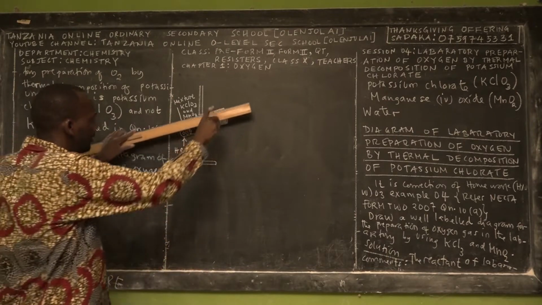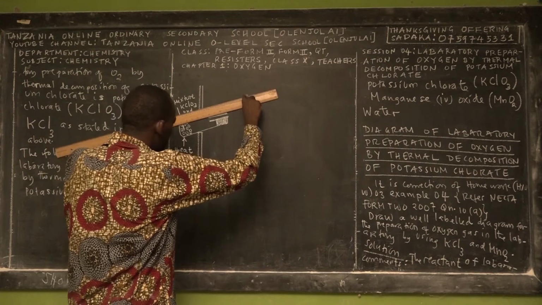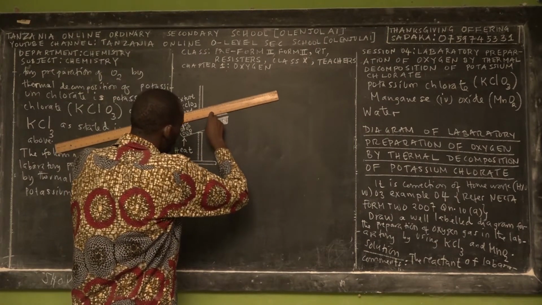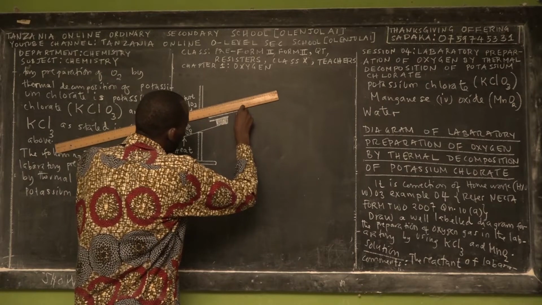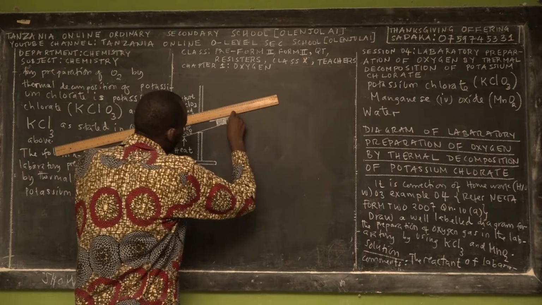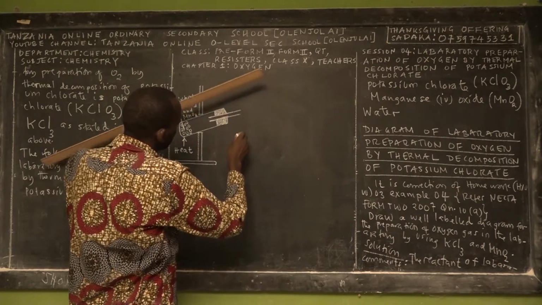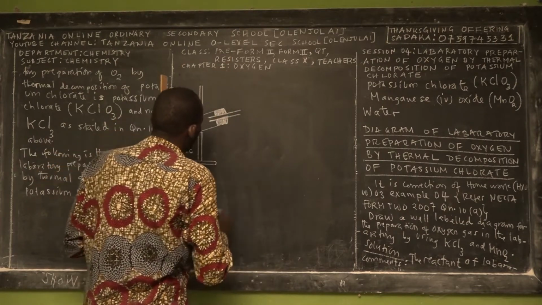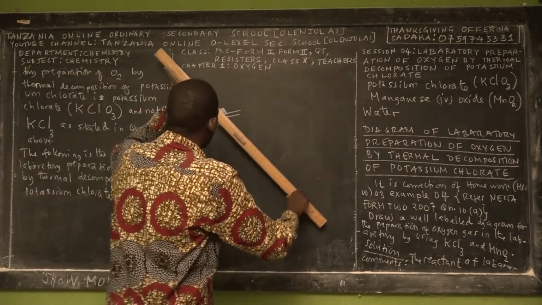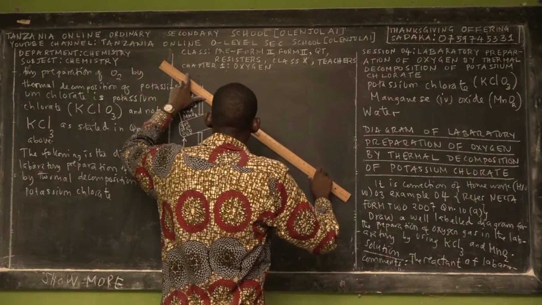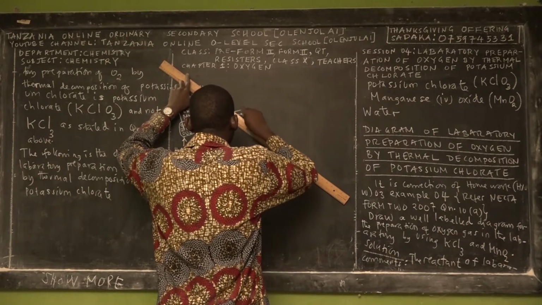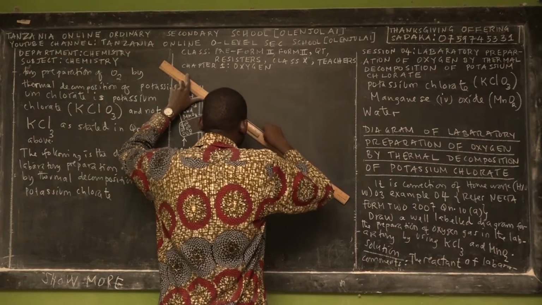Here we have our delivery tube. And this delivery tube allows oxygen, which will be a product, to be transferred into another laboratory apparatus. So this delivery tube is plastic in nature.